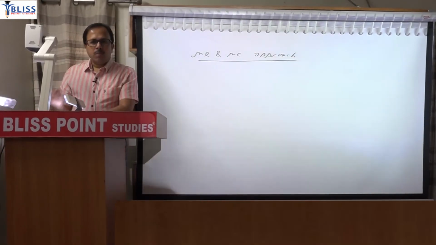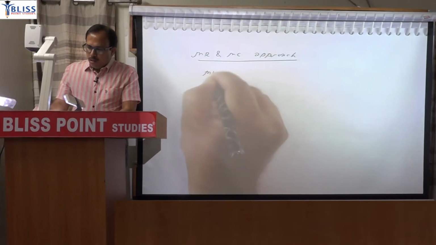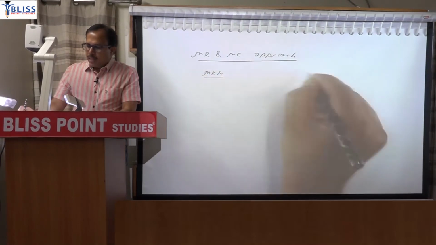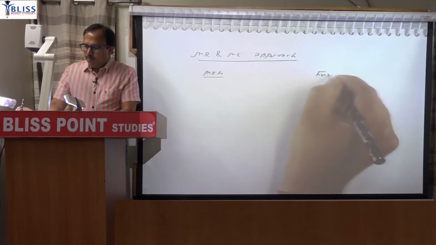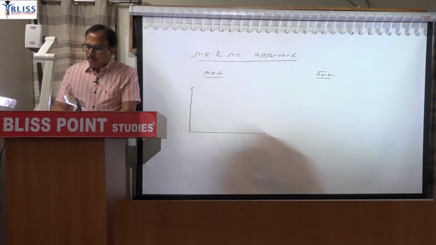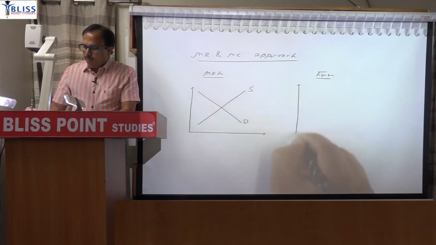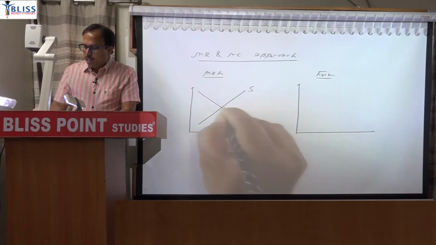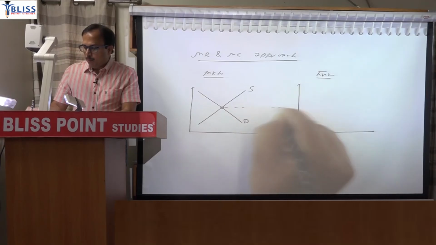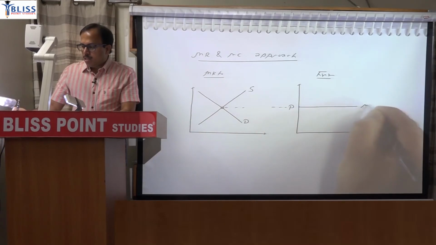Now the same thing we are explaining by using MR and MC. So I draw the market diagram, and for the firm, prices are determined in the market by market forces of demand and supply. That one firm, an individual firm, which is a representative firm, will accept the price, and price itself is MR.